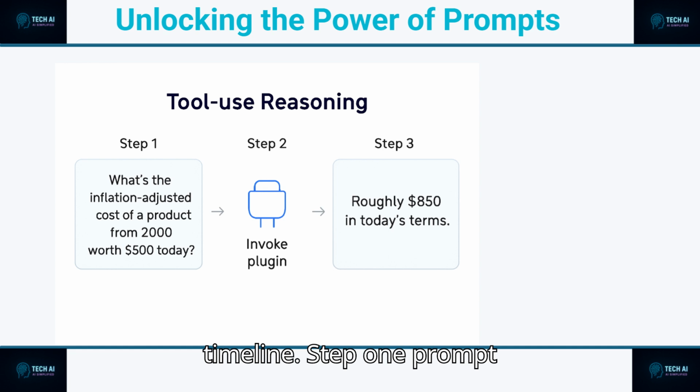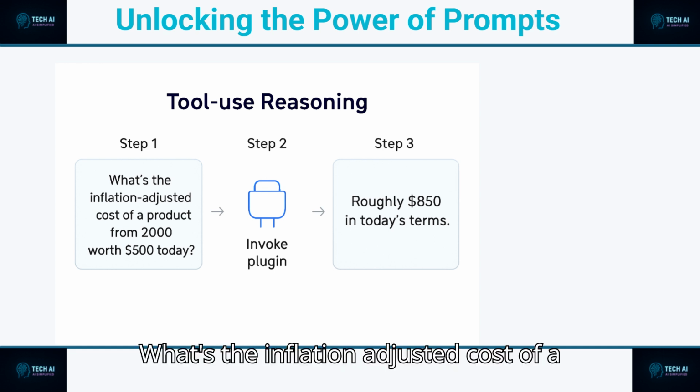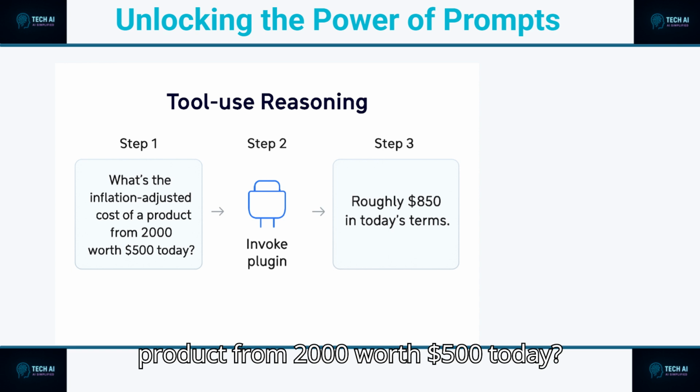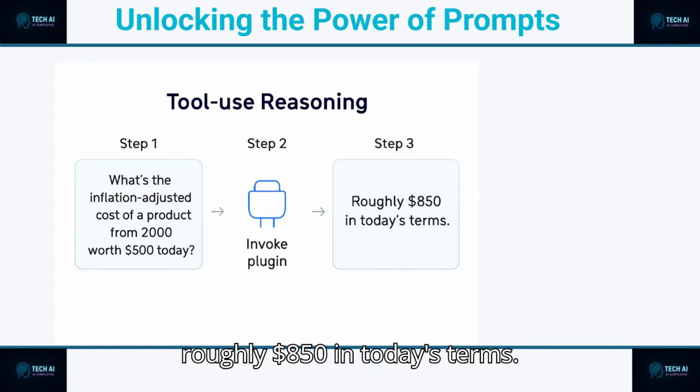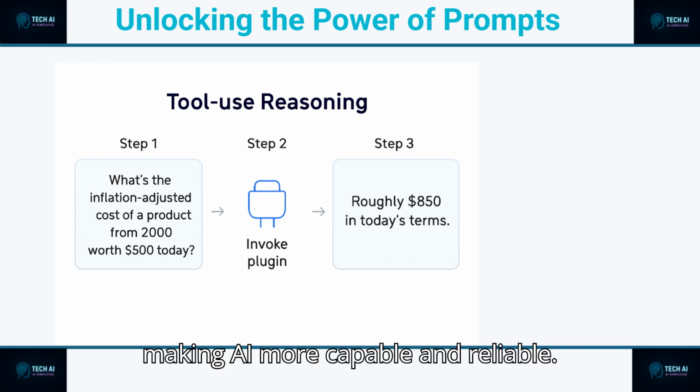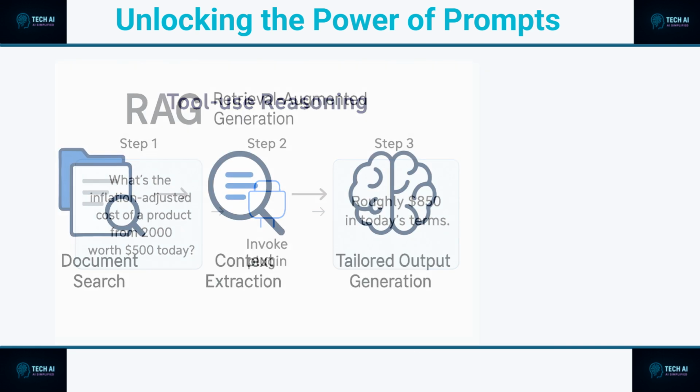Step 1. Prompt. What's the inflation-adjusted cost of a product from $2,000 worth $500 today? Step 2. The model invokes a plugin, grabs CPI data from a trusted source. Step 3. It calculates and responds, roughly $850 in today's terms. Using tools brings real-time data, verified logic, and domain expertise, making AI more capable and reliable.